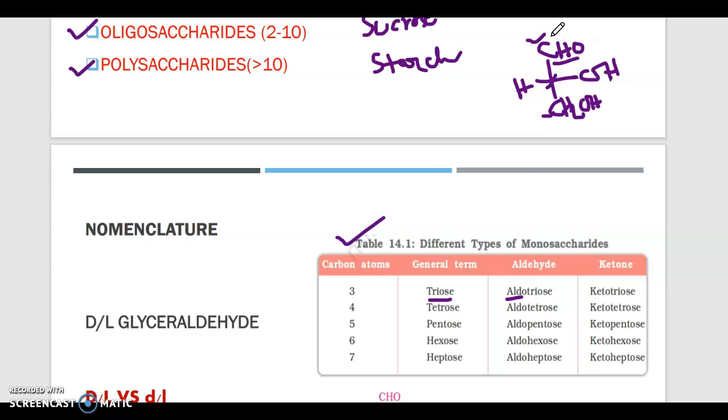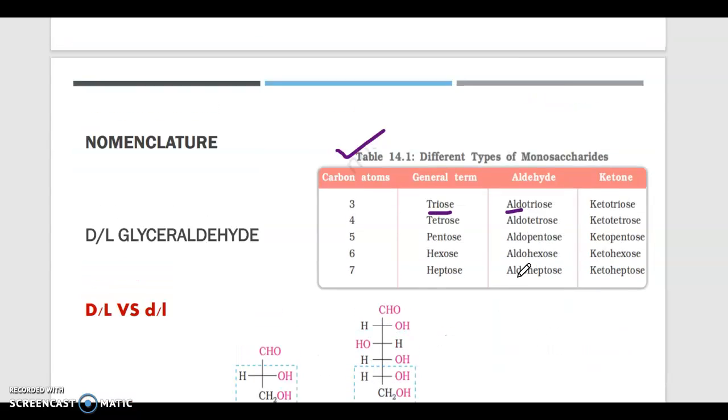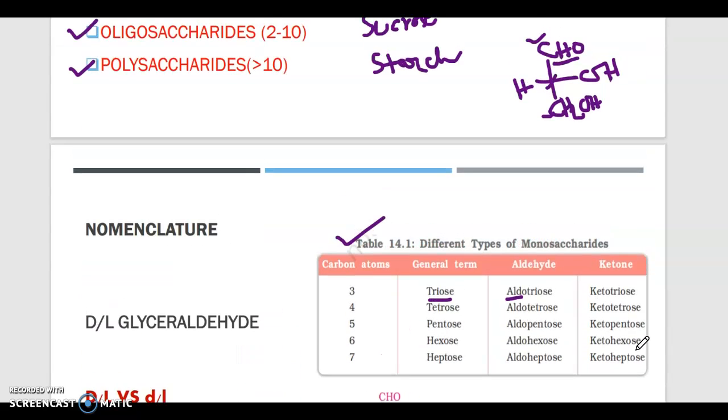And if it is a ketone, then it would be called a ketotriose. Similarly, if the number of carbons is 4 and it is an aldehyde, it will be called an aldotetrose, and similarly for ketone, a ketotetrose. Similarly, you can say ketohexose, ketoheptose, etc.